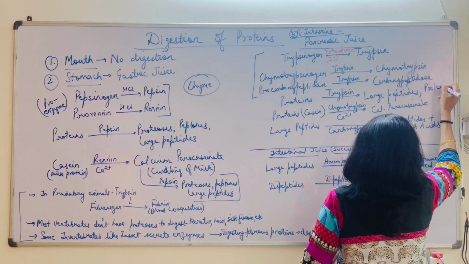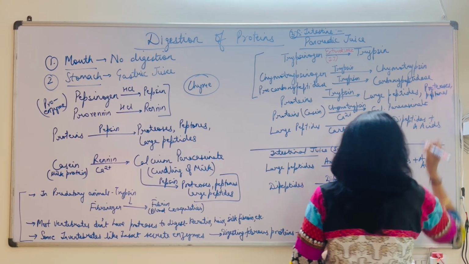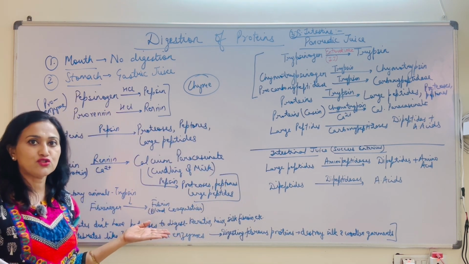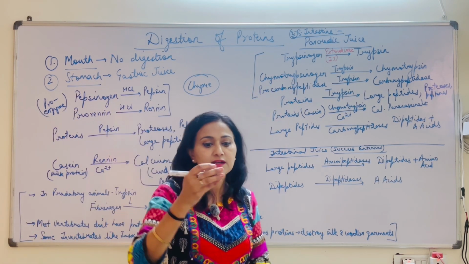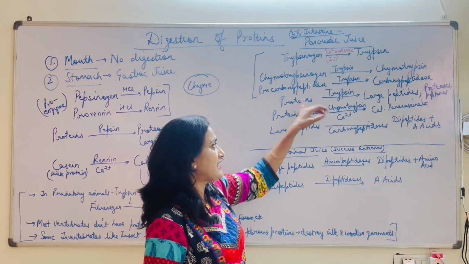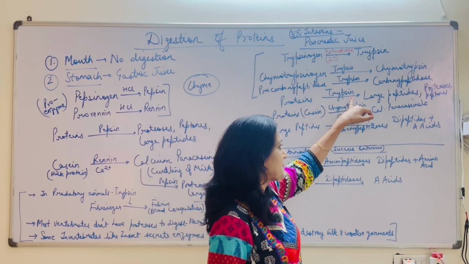proteoses and peptones, some components of the proteins which are left undigested in the stomach by the action of gastric juice. So it is kind of a second check which is taking place, that whatever is left would be further broken down into smaller components by trypsin.